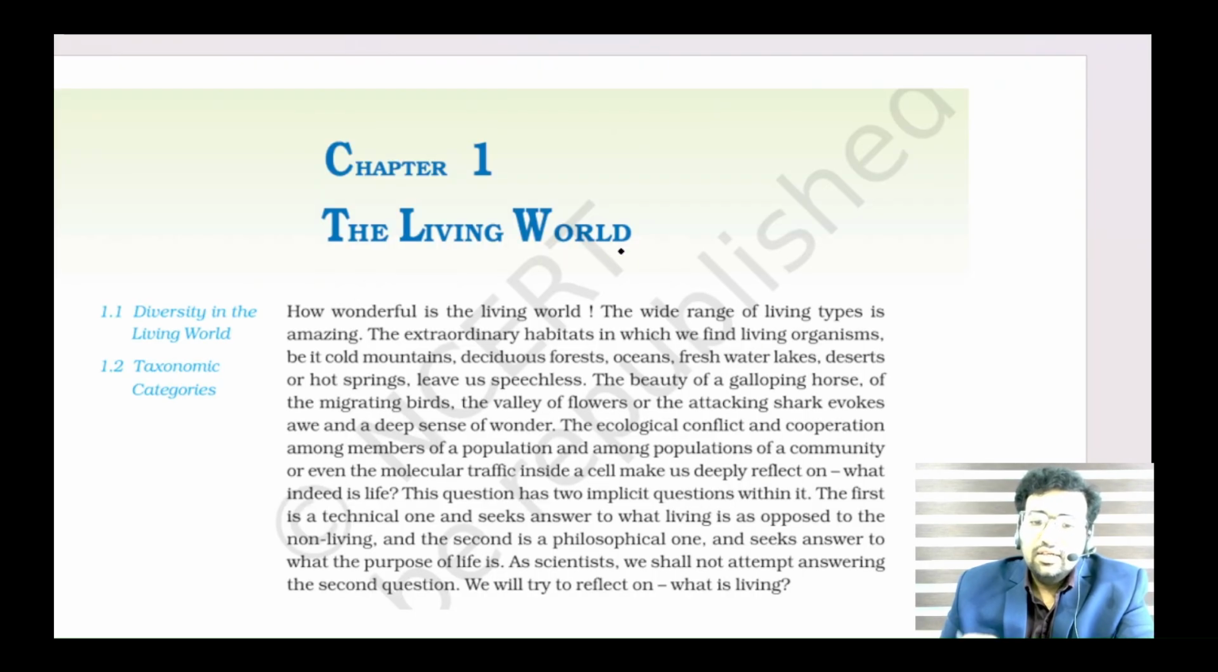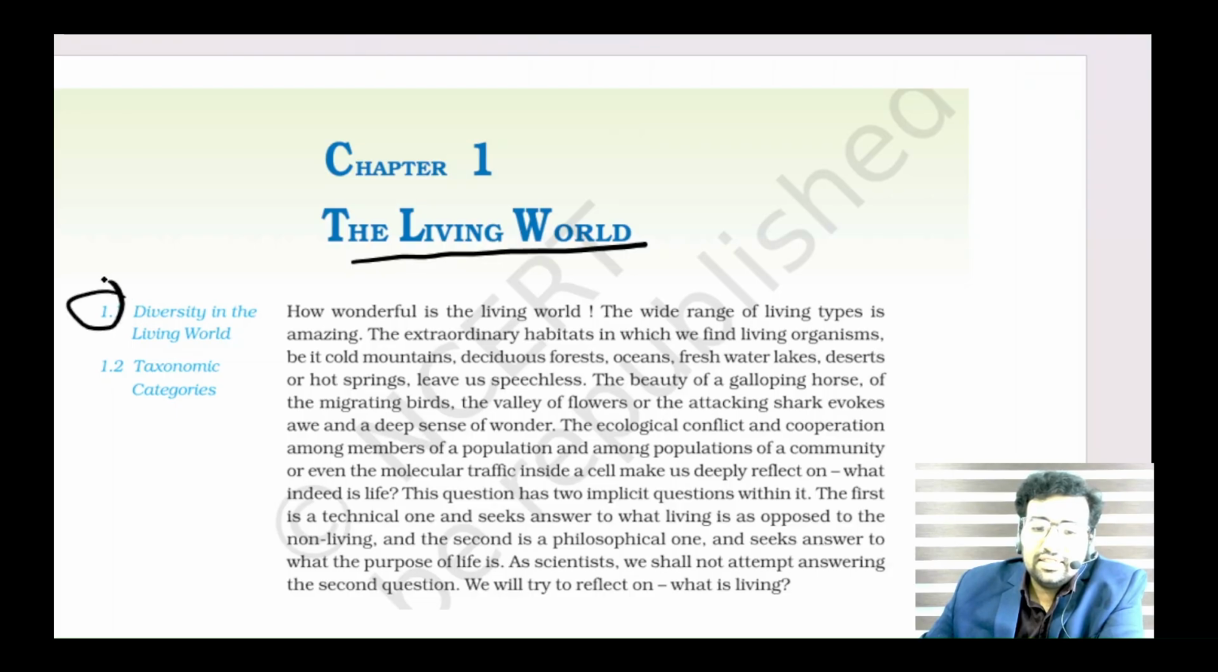When you look at the chapter, you can see the Living World is the chapter in which there are two topics. Topic number one is diversity, and topic number two is taxonomy. So there are two topics that have to be discussed in the further videos. They are diversity in the living world and taxonomy categories. So diversity and taxonomy are the two important videos that we are discussing after this video.